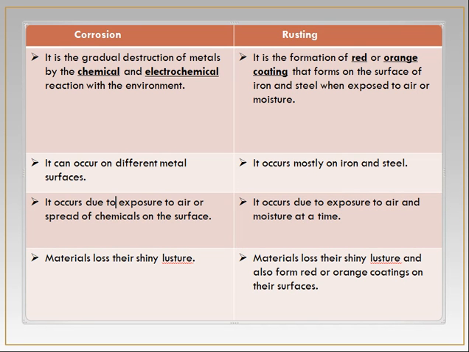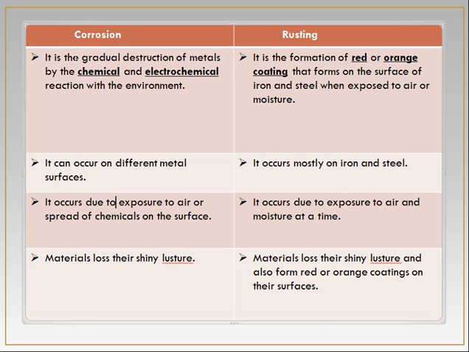In the case of corrosion, materials lose their shiny luster. They do not remain shiny or bright colored for a long time. While in the case of rusting, materials lose their shiny luster and also red or orange coatings are formed on their surfaces. These are the basic differences.